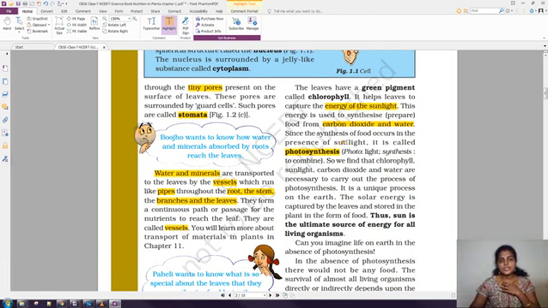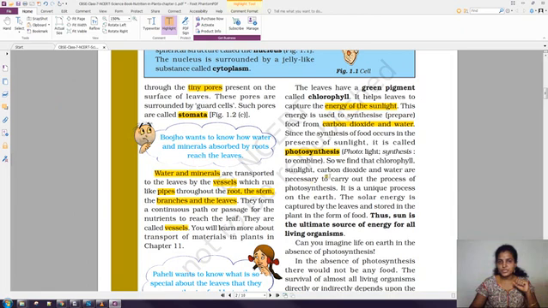So what are the raw materials? We discussed carbon dioxide is one raw material, water is one raw material, and minerals are also raw materials. So with the presence of sunlight and chlorophyll, it combines the remaining raw materials, carbon dioxide and water, and performs the photosynthesis process. That means it is preparing the food. So the sunlight is very, very important.